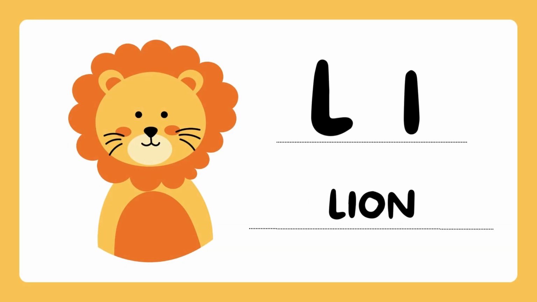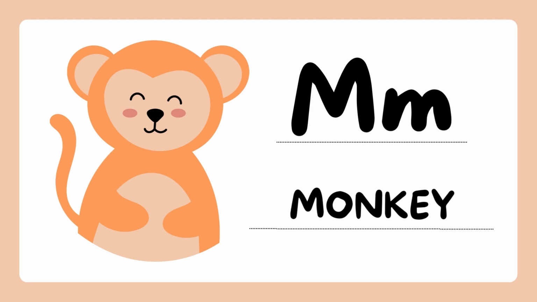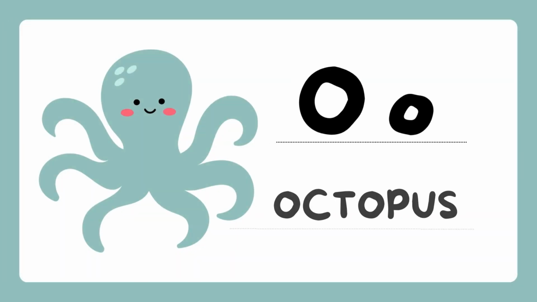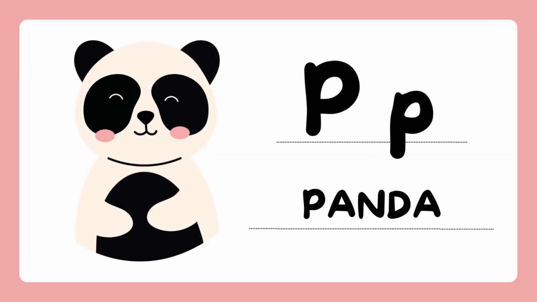L is for lion. M is for monkey. N is for narwhal. O is for octopus. P is for panda.